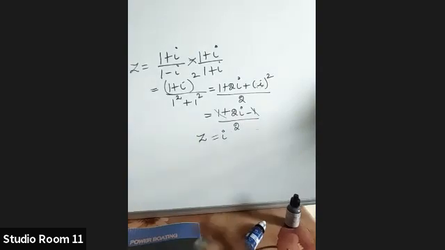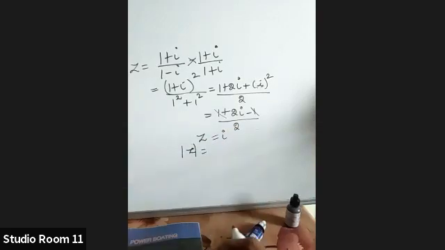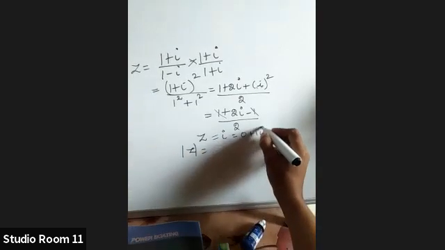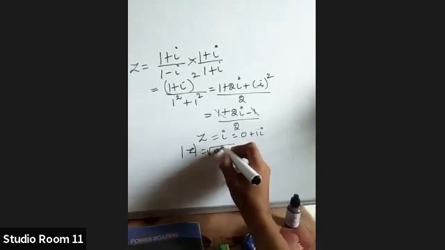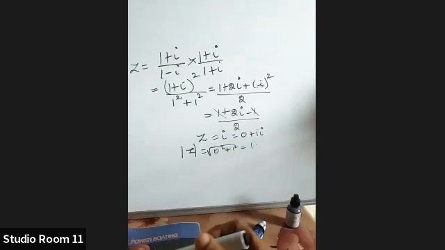Our aim is to find the modulus, isn't it? What is mod of z? Root of i, we can write this as 0 plus 1i, isn't it? So root of 0 square plus 1 square, which is the same as 1. Root of a square plus b square.